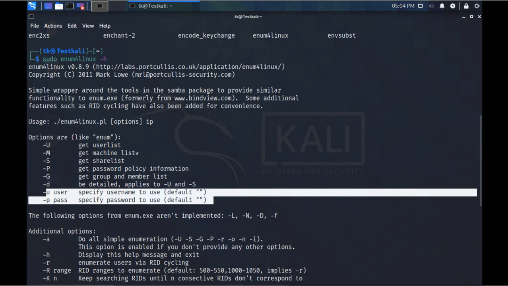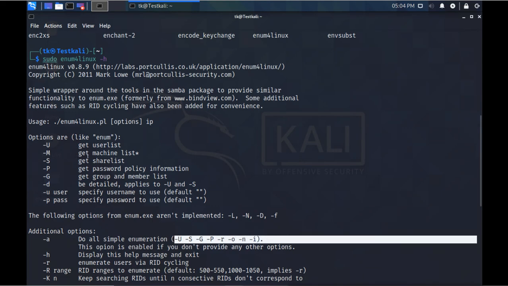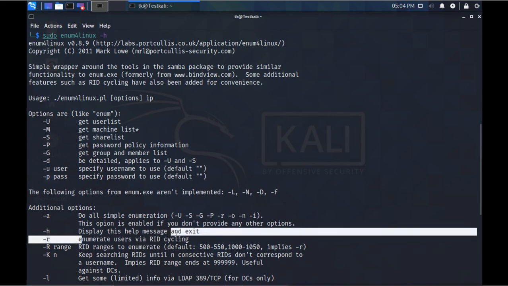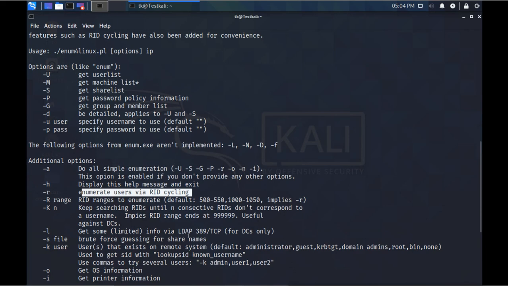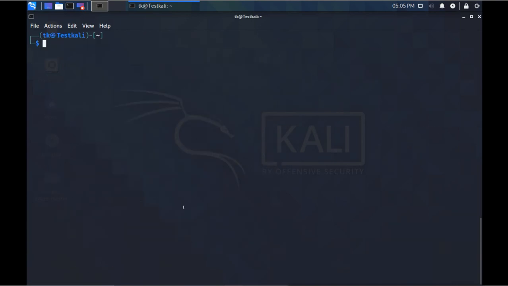Now if you use -A directly, then it is going to do all the simple enumeration, like all of these: -U, -S, -G, -P, -r, -o, -n, -i. All these normal enumerations which are required, it will do. Enumeration -r means enumerate users via RID cycling. So it will enumerate the Active Directory server. By using this we can do that. This tool requires user authentication, so even if you have a normal user account, you can do this.